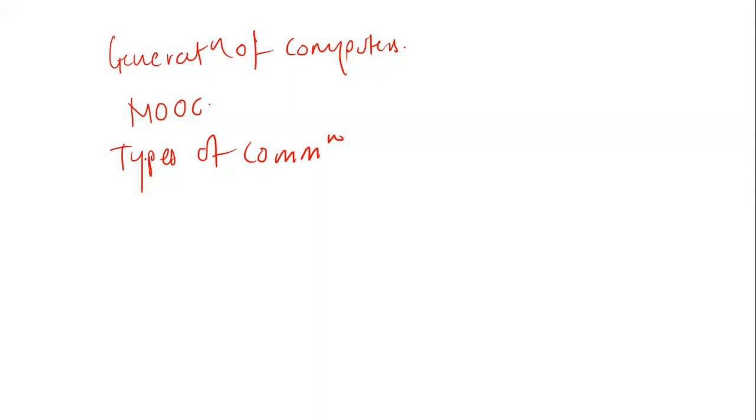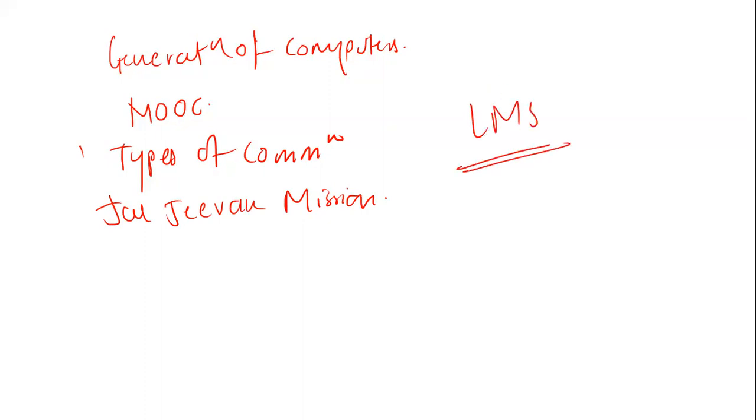Then there was a topic based on Jal Jeevan Mission. So basically, what is the objective and what was the intention to form this? Learning management system, LMS, I have told you, okay, under digital initiatives, they have taken a lot of insights. So these are the topics which are very commonly seen.